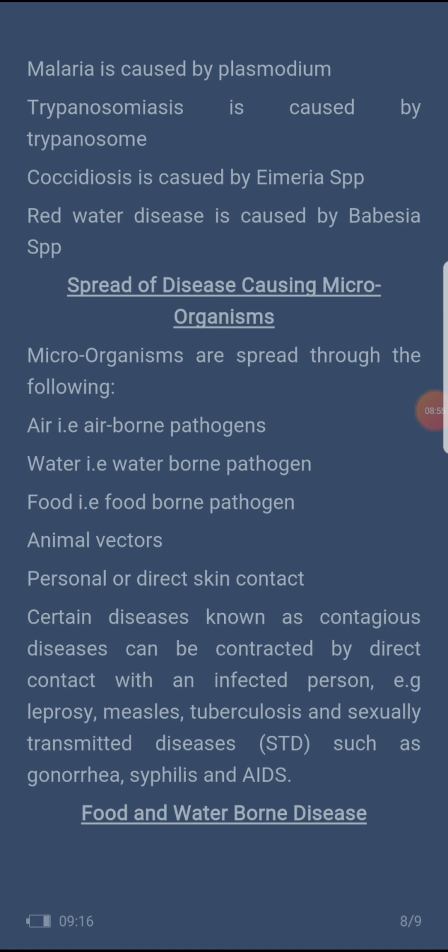And spread of disease causing microorganisms. Microorganisms are spread through the following: air, water, food, animals, or personal or direct skin contact, like Ebola and the likes, and COVID. So, certain diseases known as contagious can be contracted by direct contact with an infected person, e.g., leprosy, measles, tuberculosis, sexually transmitted diseases such as gonorrhea, syphilis, and AIDS.